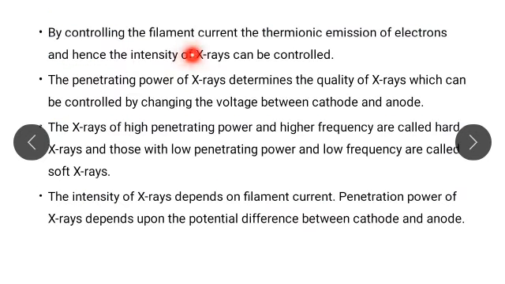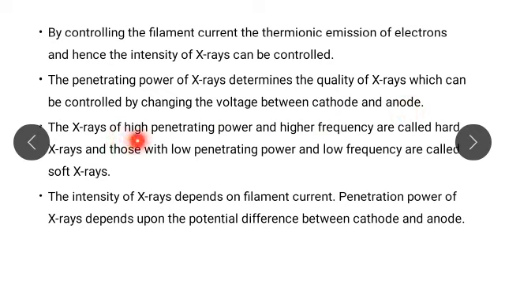And by controlling the filament current, the thermionic emission of electrons and hence the intensity of X-rays can be controlled. And the penetrating power of X-rays determines the quality of X-rays, which can be controlled by changing the voltage between cathode and anode.